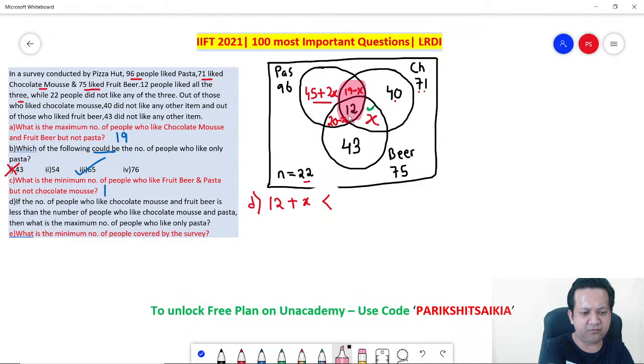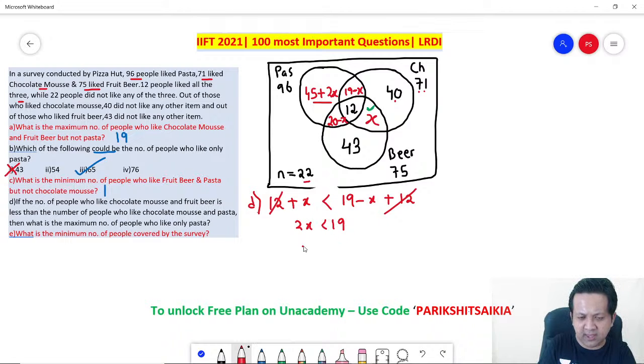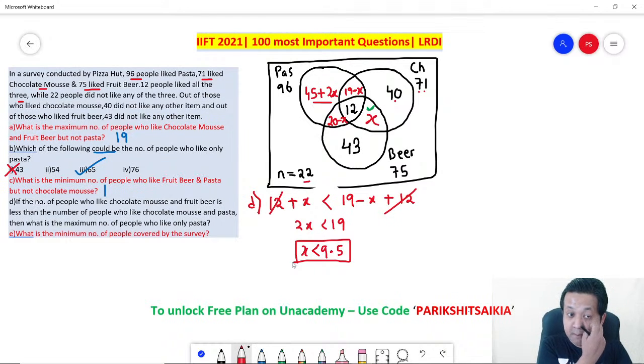Correct? Perfect. So 19 minus x plus 12. Now 12 can be cancelled on both sides, right? So 2x is less than 19, or x is less than 9.5. Now the question is telling you what is the maximum number of people who like pasta.